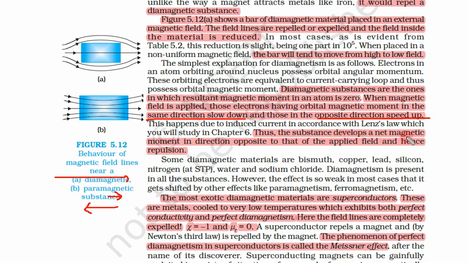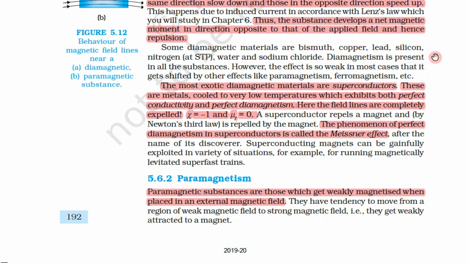Thus the substance develops a net magnetic moment in the direction opposite to that of the applied field, hence repulsion. So the magnetic moment is generated in the opposite direction, hence they repel the magnetic field lines. In a way, diamagnetic materials always repel the magnetic field lines.